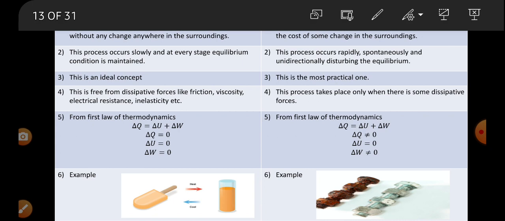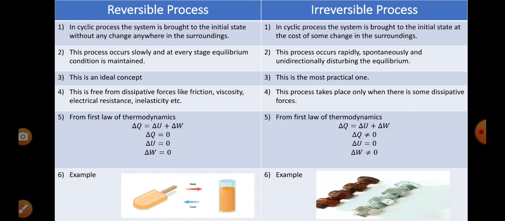Finally, let us take examples of a reversible process. Here, let us take an ice cream. When it is melted, we get liquid form. When it solidifies, again we get ice cream. But whereas the spontaneous process, like rusting of iron, a natural process, in this case, once the iron rod, iron bolt is rusted, we cannot get it back. So this is an example of an irreversible process.